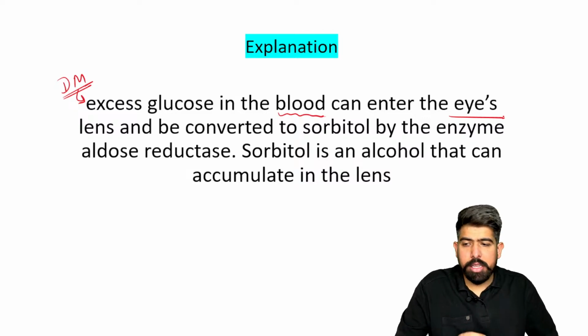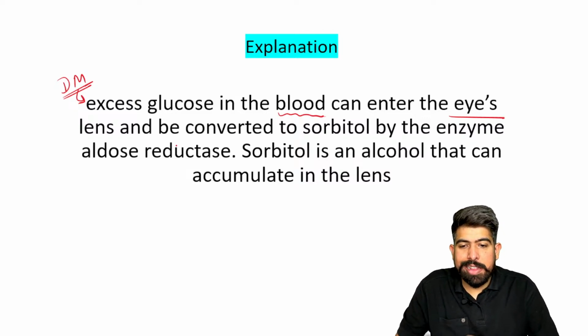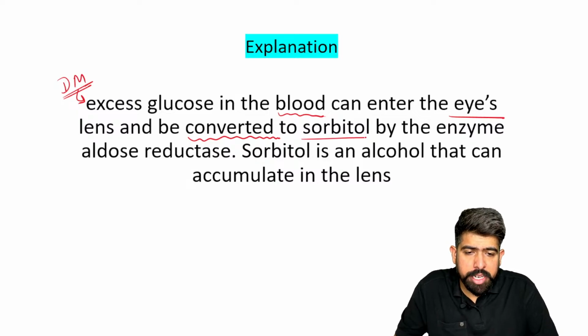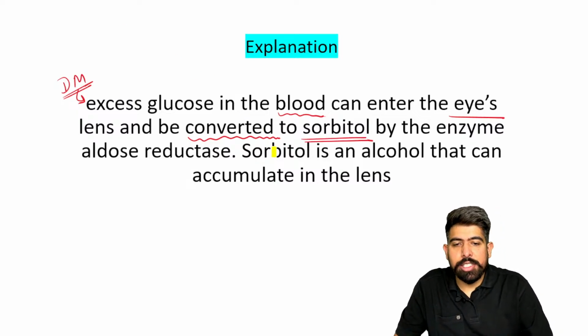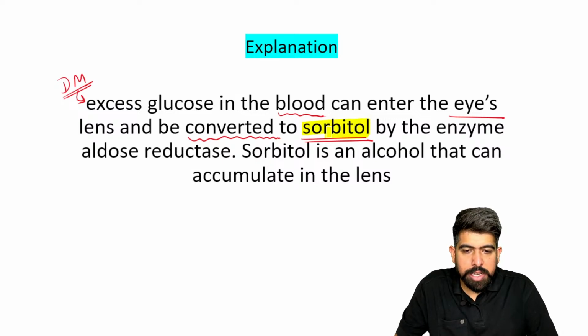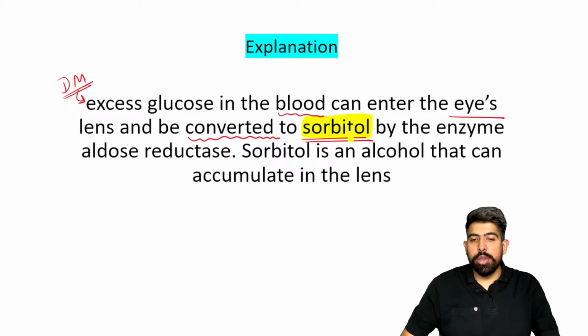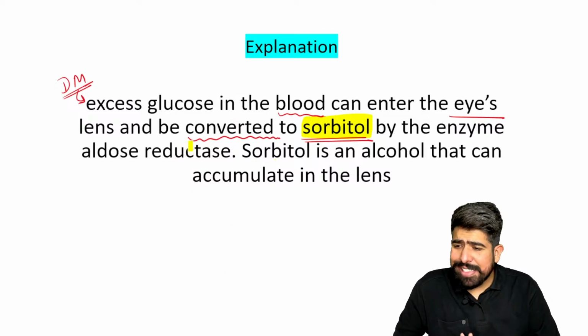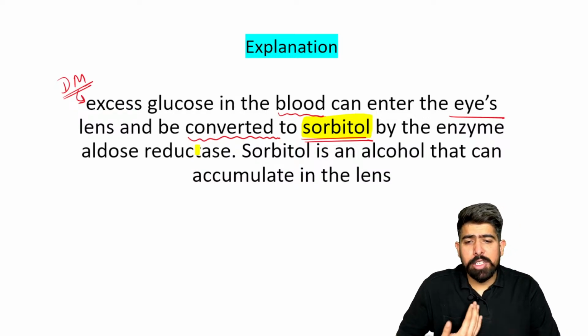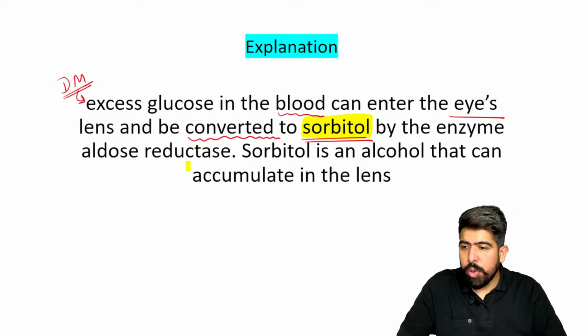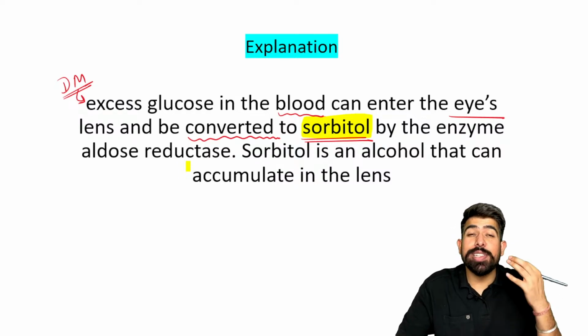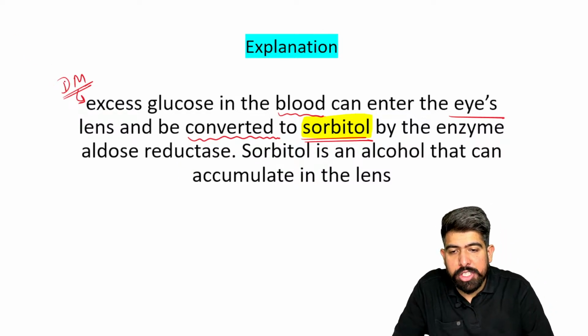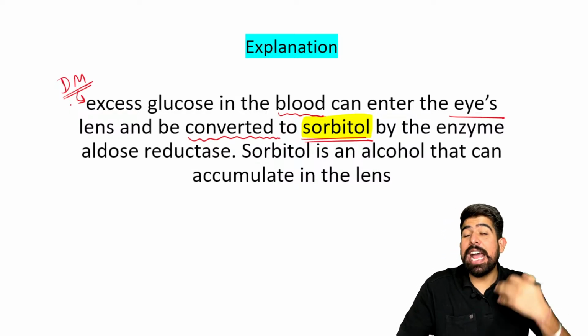The important thing you have to remember is that in the lens, your glucose is converted into a substance known as sorbitol. Normally also, glucose is converted into sorbitol, but not in excessive amounts. With the normal glucose level, the normal sorbitol is made and utilized. But now what is happening in this condition? Please understand, the patient has diabetes mellitus and has excess glucose.